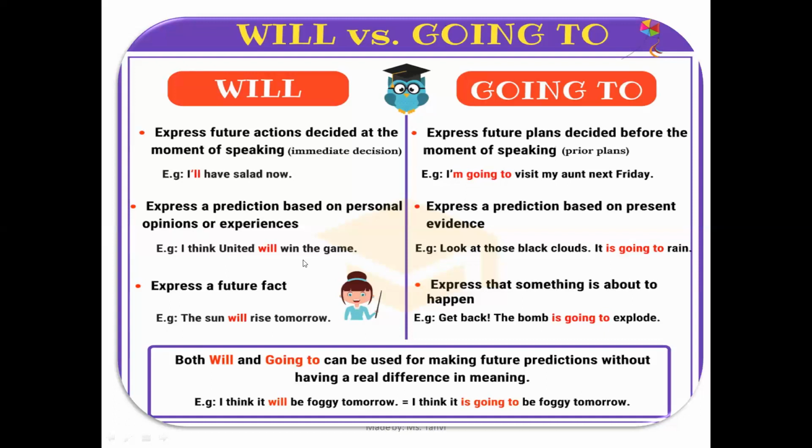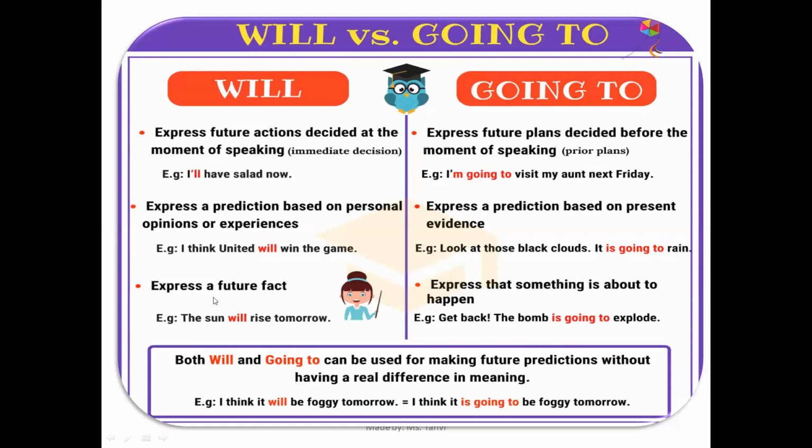So unlike this, going to is used to express a prediction based on present evidence, right? So here we are not making a prediction on the basis of my opinion or experiences. I'm making prediction on the basis of the current situation. Present evidence means current situation. For example, look at those black clouds. It is going to rain. This condition which I am telling you is based upon this situation, that right now I can see black clouds in the sky. So on the basis of this, I have passed a statement that it is going to rain.